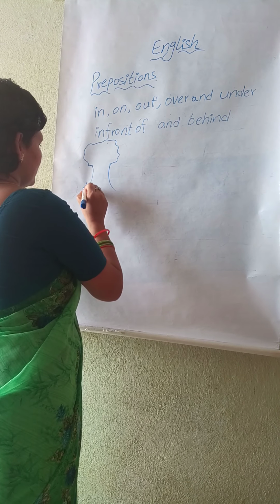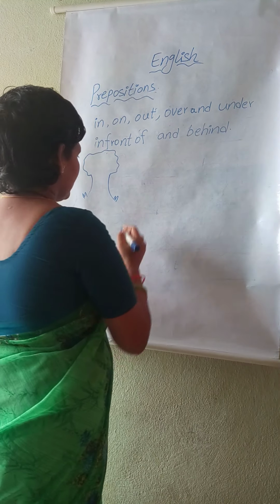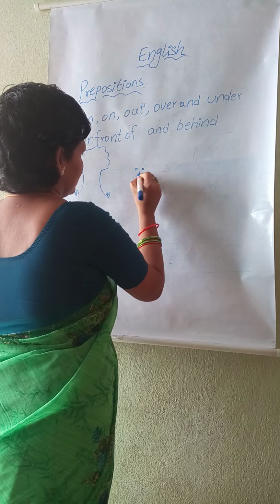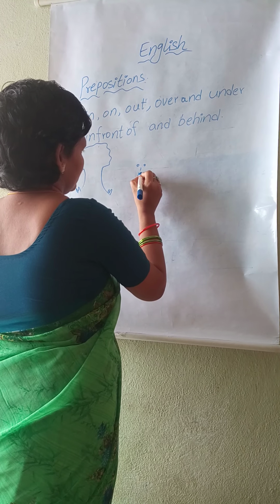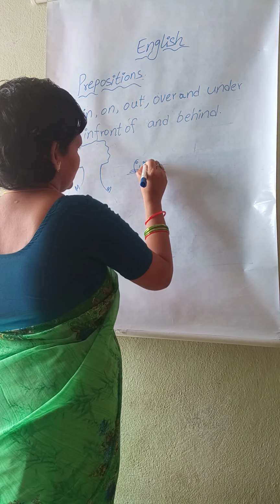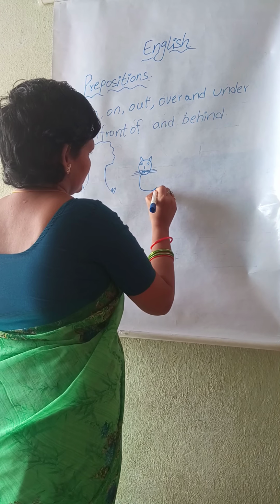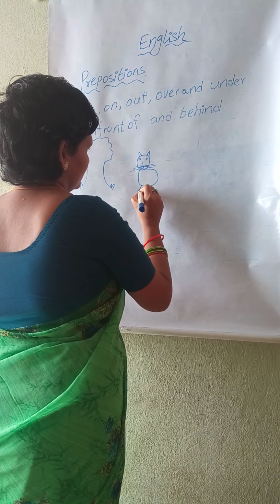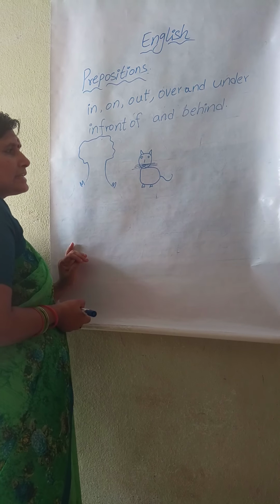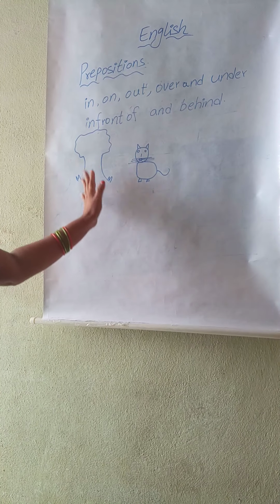What is this? Good. Tree. What is this? Tree. What is this? Cat. Where is the cat? ఎక్కడుంది? మనకి ఎక్కడ వైపు కనిపిస్తుంది? ముందు వైపు.